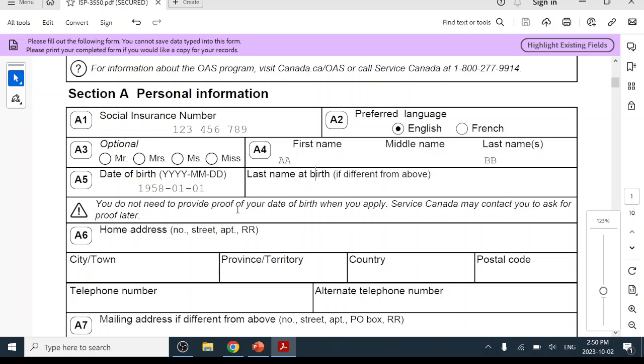You don't need to provide proof of your date of birth when you apply, as they will contact you for the proof later. Home address, let's say 1 Queen Street, Toronto, Ontario, country, Canada.